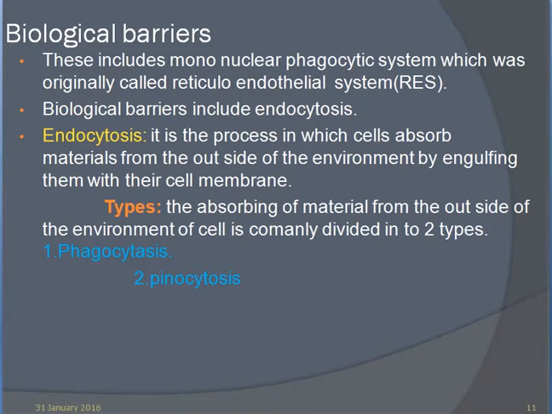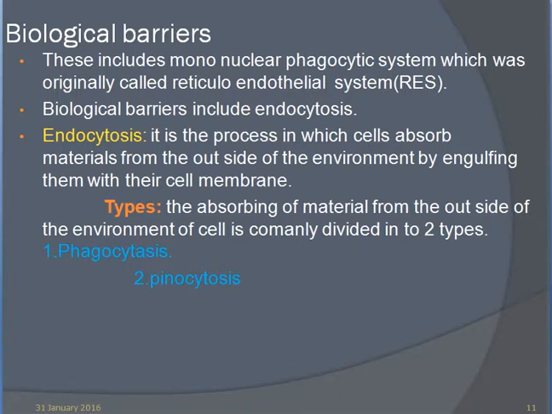Biological barriers include the mononuclear phagocyte system, which was originally called the reticuloendothelial system. Biological barriers include endocytosis. Endocytosis is the process in which cells absorb materials from the outside environment by engulfing them with their cell membranes.